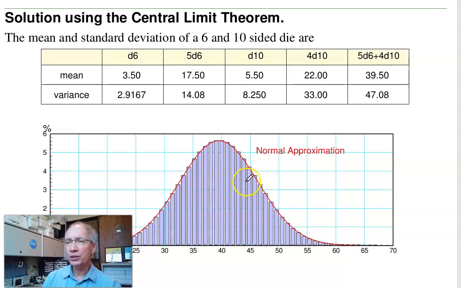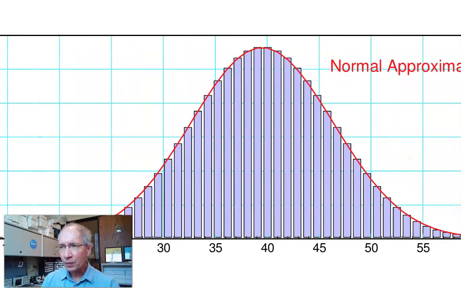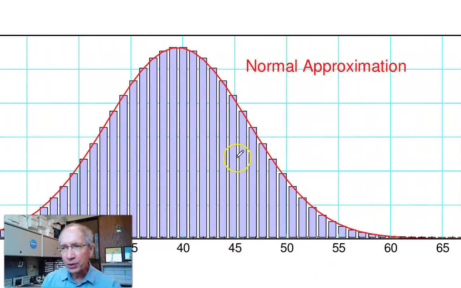So what I can do then is use the normal approximation to get the same things. Now one problem you're going to run into, if I zoom in on this, I have a discrete distribution. I'm trying to find this guy right there, but the normal distribution is continuous. So I can't integrate the area of a point. Area of a point is 0. I've got to give an interval. So the challenge is, how do I catch the number 45? What I could do is go 44.5 to 45.5, find that area right here. That'll be roughly the area of 45 for the discrete distribution.